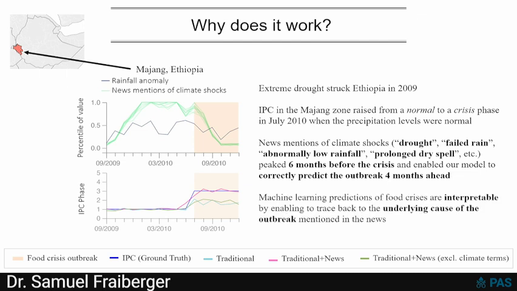But what's even more interesting is if we ask the model, why are you making this prediction? And the way we do this is that we basically eliminate what we feed into the model, and we see when the model is not predicting a crisis anymore. And we see that when we remove the information coming from these climate-related terms, climate signatures, it's not predicting the crisis anymore. So that's really showing us that we can pinpoint why the model is making the prediction that it's making. And we have a couple more of these examples.